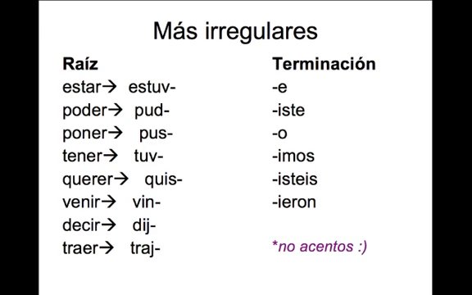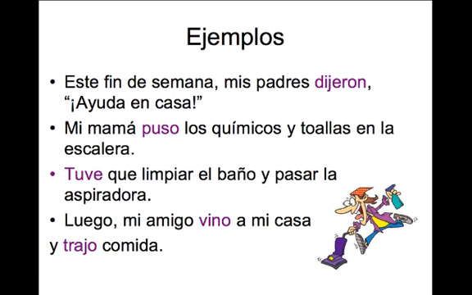Decir, I said, would be dije. He said, she said would be dijo, which is one of the most common words in Spanish. Traer, I brought. Traje, traje comida a clase. And remember, notice how none of these have accent marks. So that's just another way that they're irregular. No acentos.